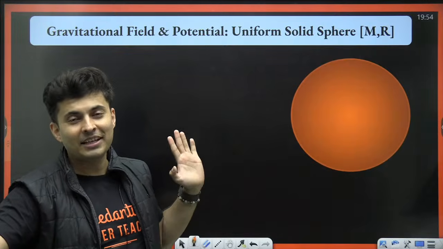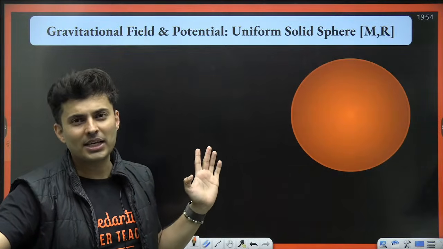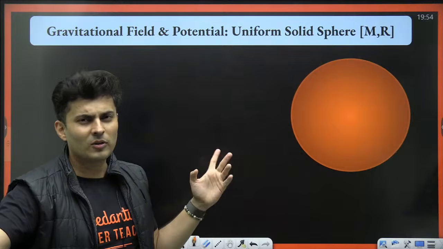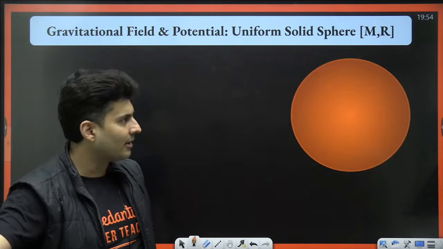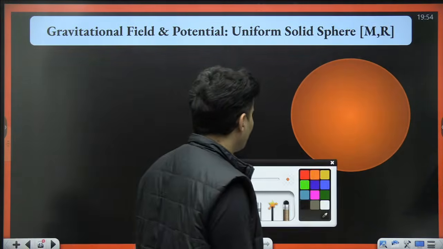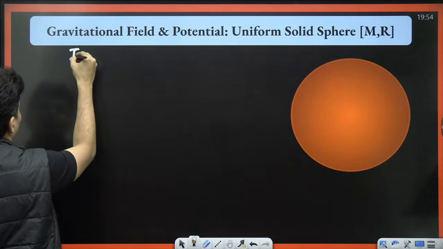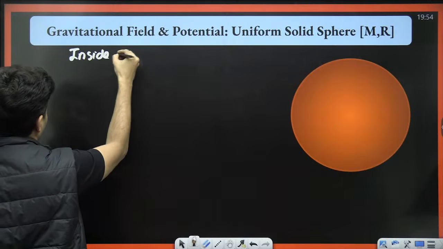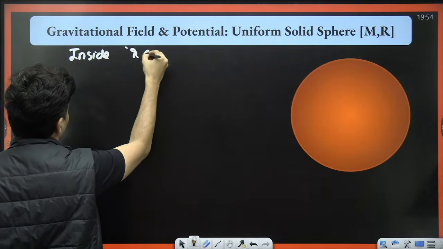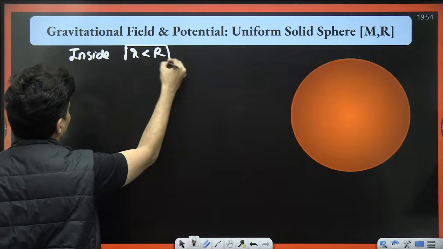Solid sphere can come in gravity and also in electrostatics. This is common. Ring also comes. Shell problems are a little rare in gravity, but still I have given it to you. Again, there are two cases. If you are inside, that is r is less than R, that is one scenario.